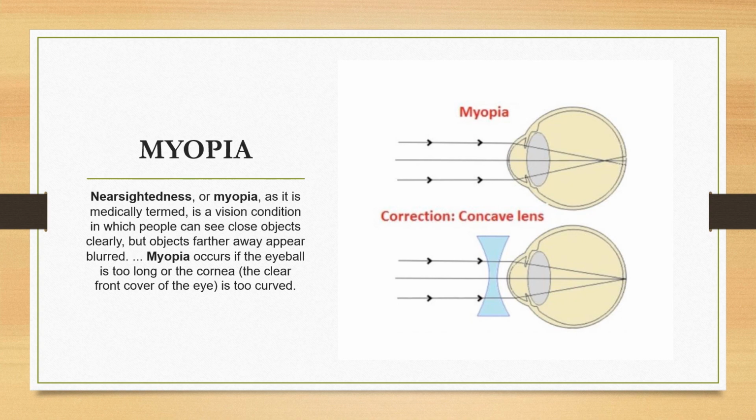The next defect is known as myopia. People who can see nearby objects clearly but have difficulty in seeing far away objects are said to have a defect called short-sightedness or myopia, which can be corrected by spectacles using concave lenses.